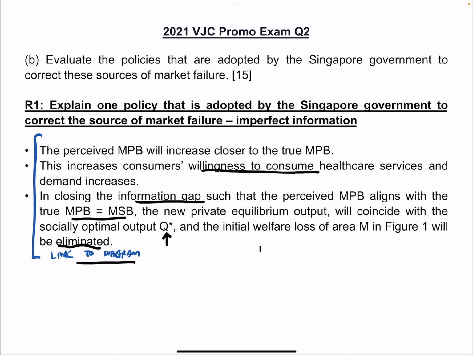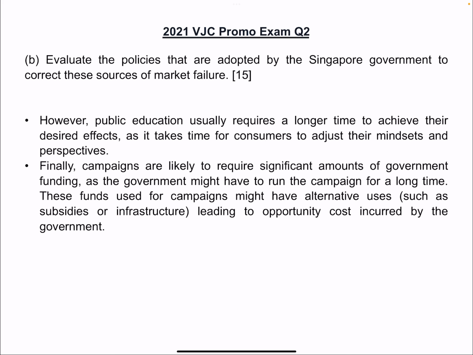So for campaigns, the way to do it is to use your own words first. This is the smoky part. If you can, give specific examples. After you do that, you link to the diagram. From what you drew, just refer to it. Oh, it shifts like this, I got a new Q, and this will eliminate the welfare loss. This is R1.